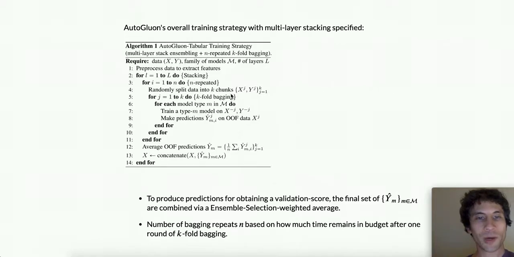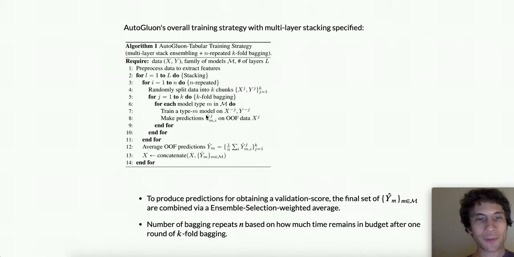Within each partition, we have a training and validation set here, and we train each type of model on the training set. Then we use that type of model to make predictions on the validation set, aka the out-of-folds data for that model.